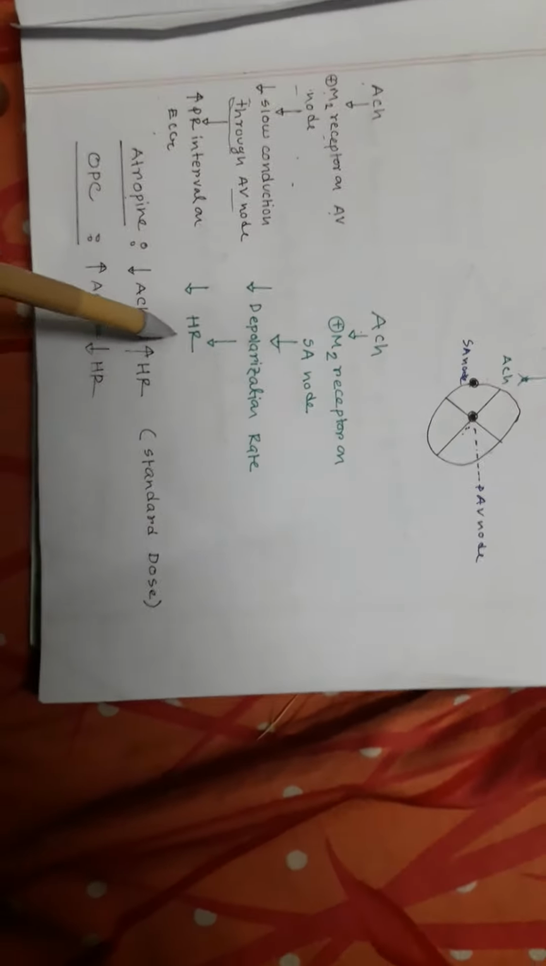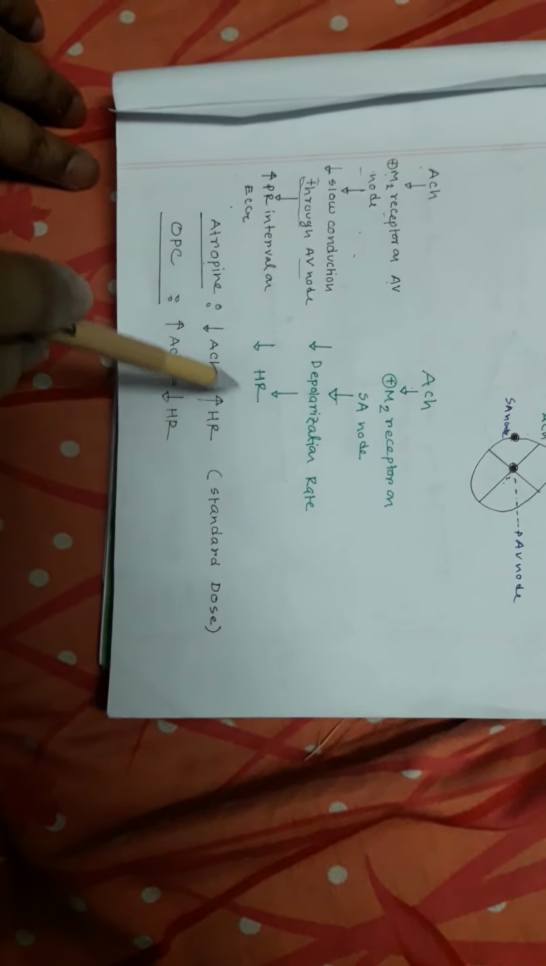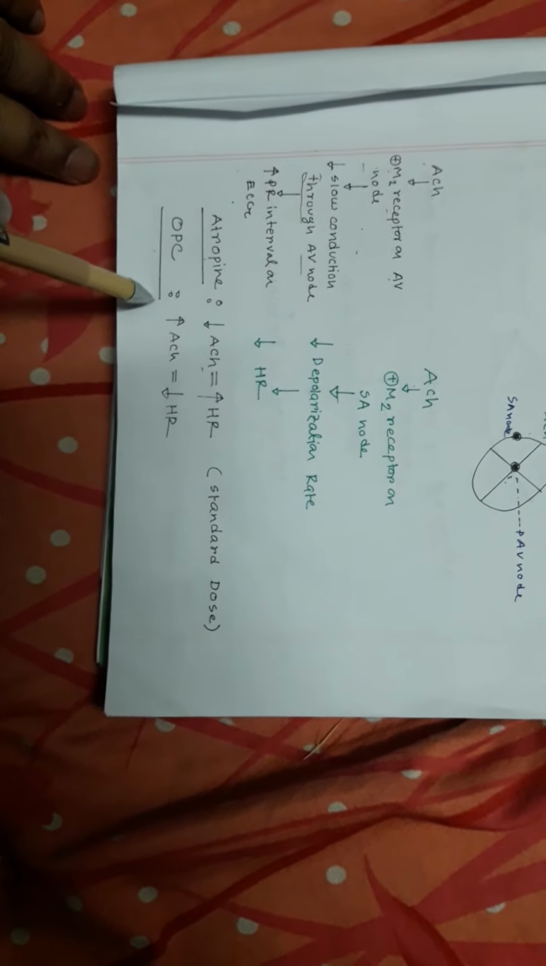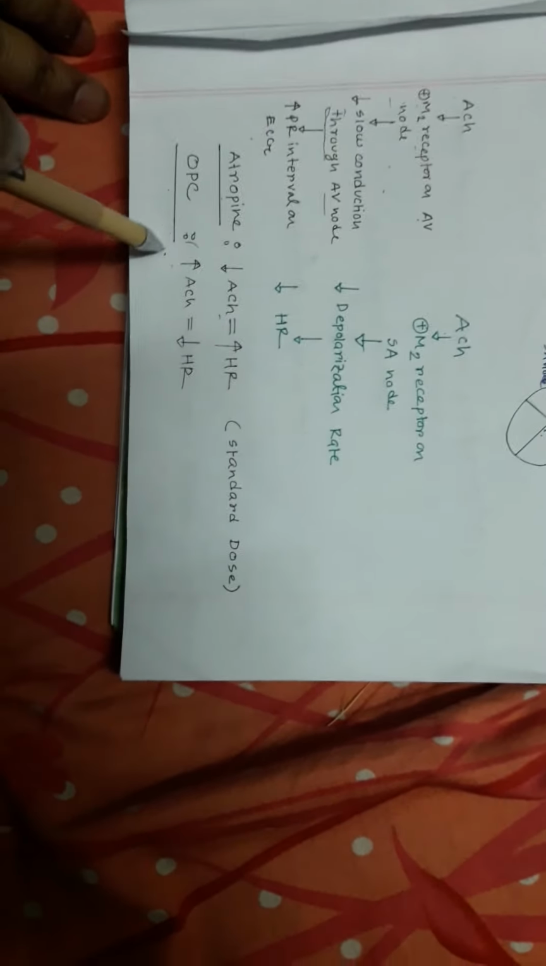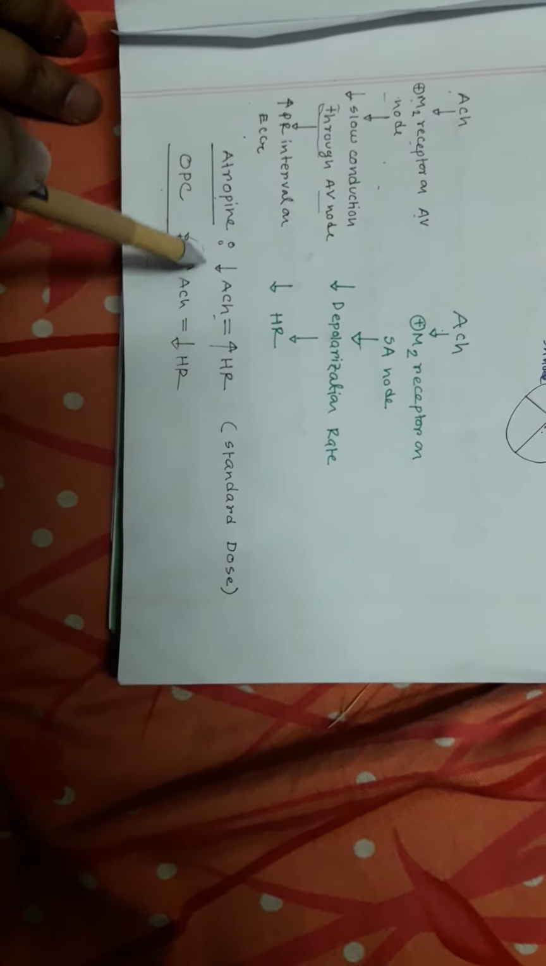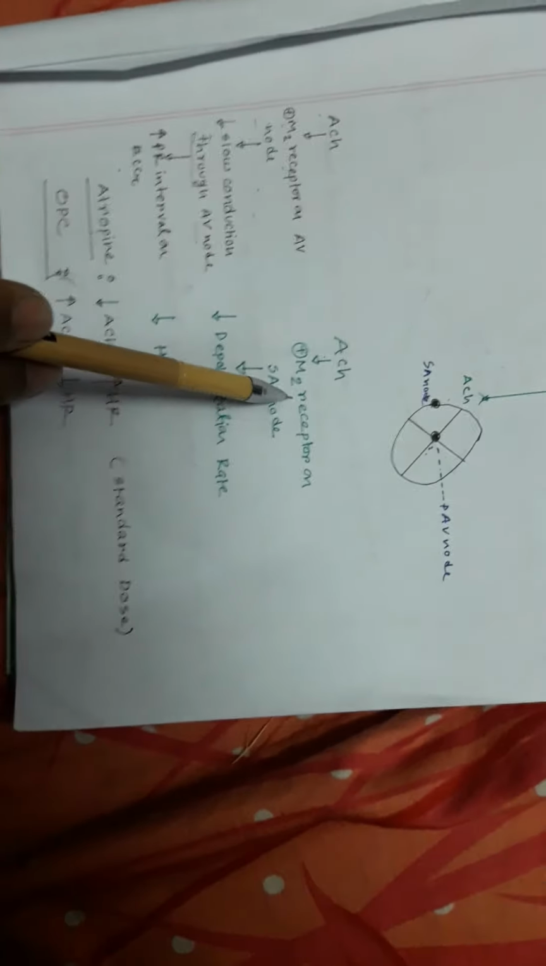So this leads to increase in heart rate and increased conduction velocity through the AV node. And in the presence of OPC, acetylcholine cannot be metabolized. So acetylcholine concentration in the heart goes up. And when acetylcholine concentration in the heart goes up, there is excessive stimulation of M2 receptor. So this leads to decrease in heart rate or bradycardia.